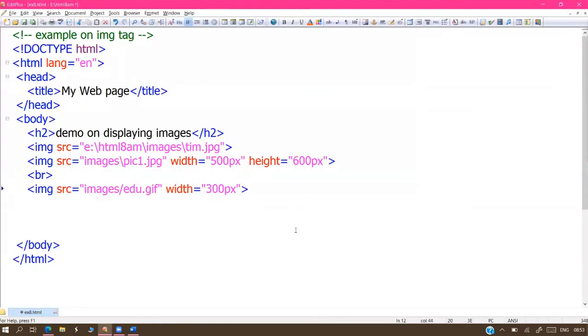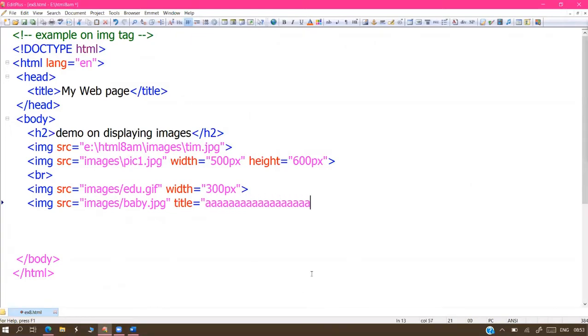This is another point in image placement, sir. Now I'll go for one more image. Image src equals, once again, images slash baby dot jpg, and we are writing here title. What is title, sir? You can write anything, no problem.